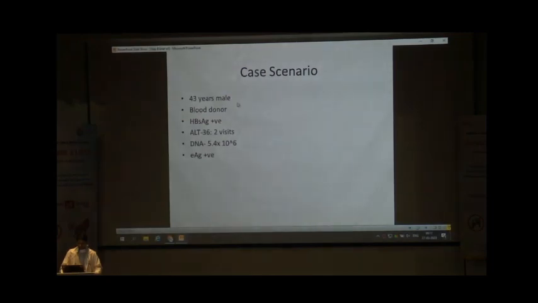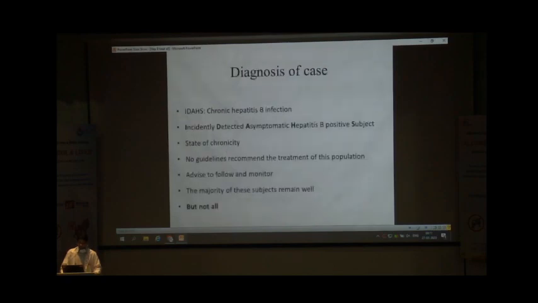So, coming to the most common case scenario of hepatitis B virus: a 43-year-old male patient who was a blood donor and was found to have HBs antigen positive during the blood donation. His ALT was 36, done on 2 visits, with the same value. DNA is high, he is E antigen positive. So what is the diagnosis?